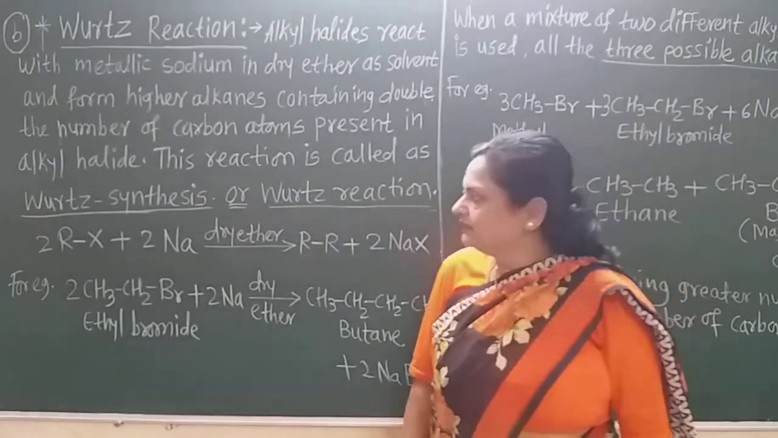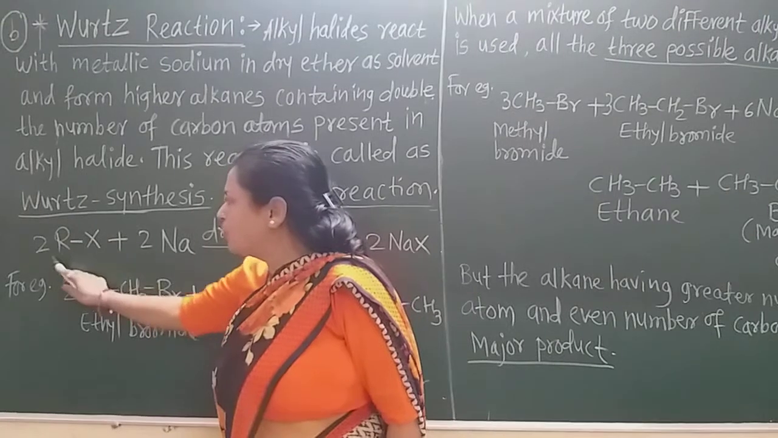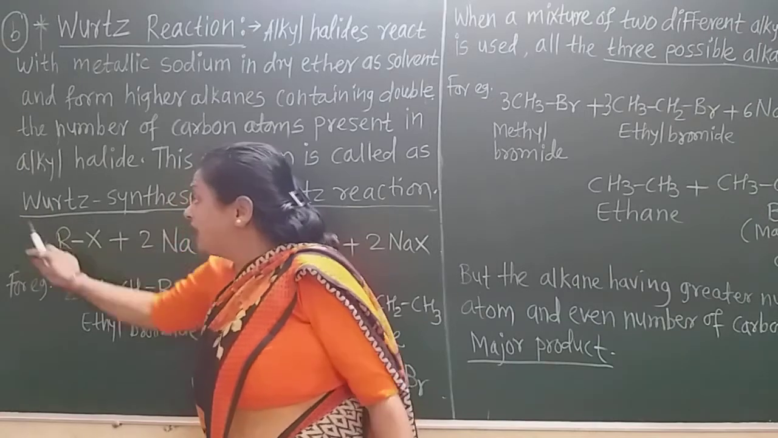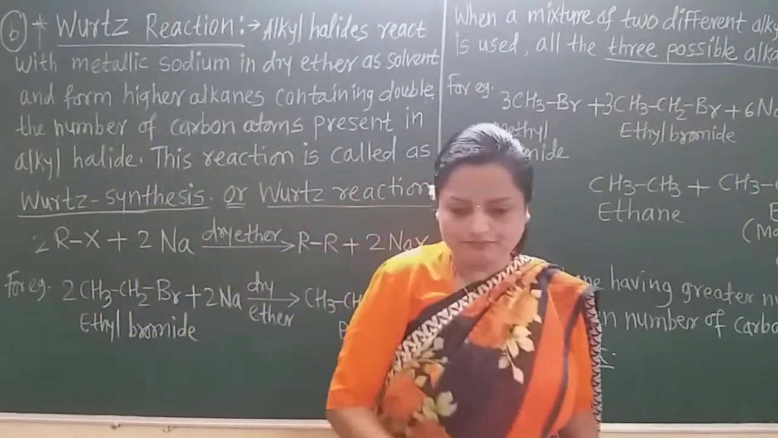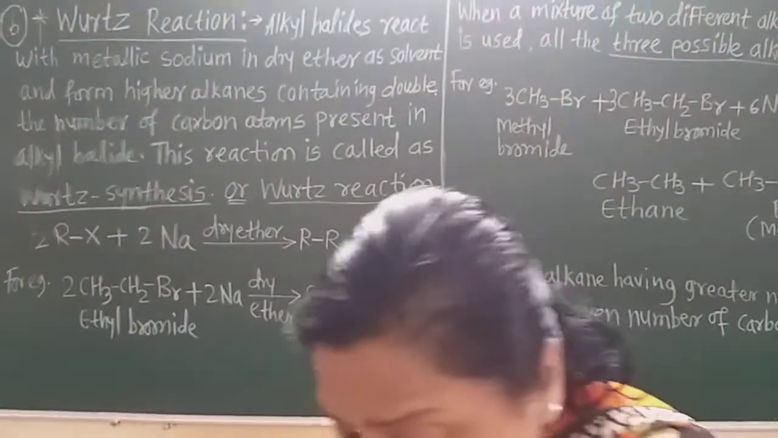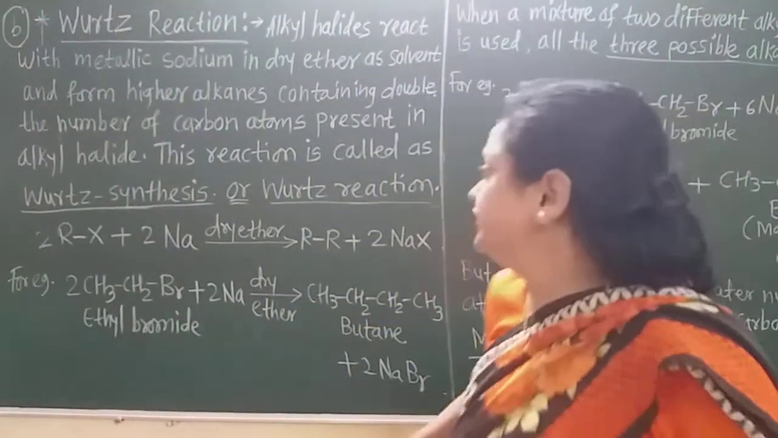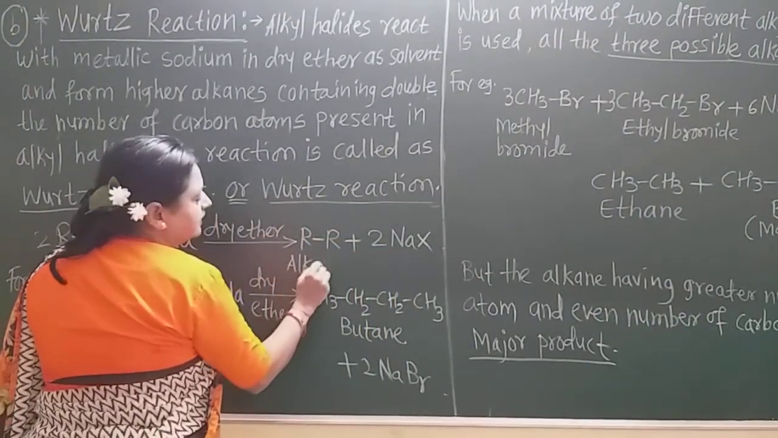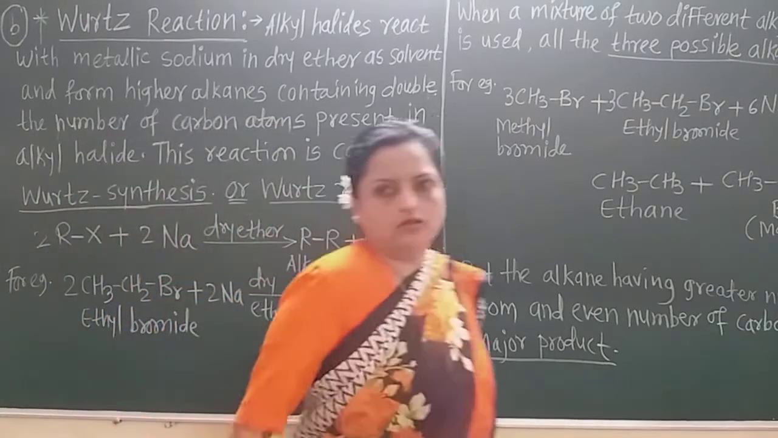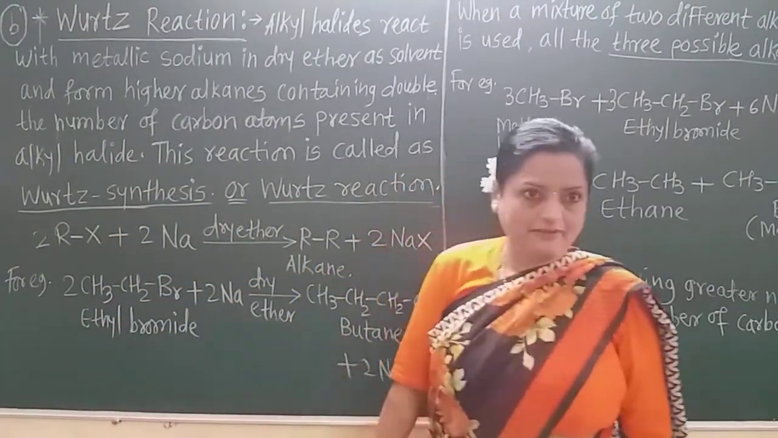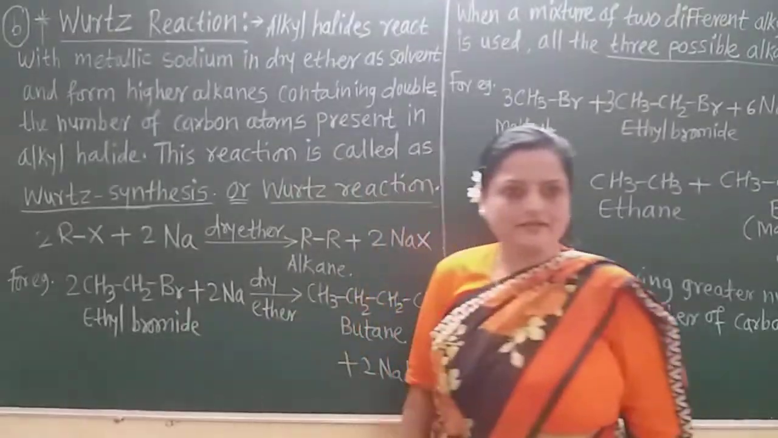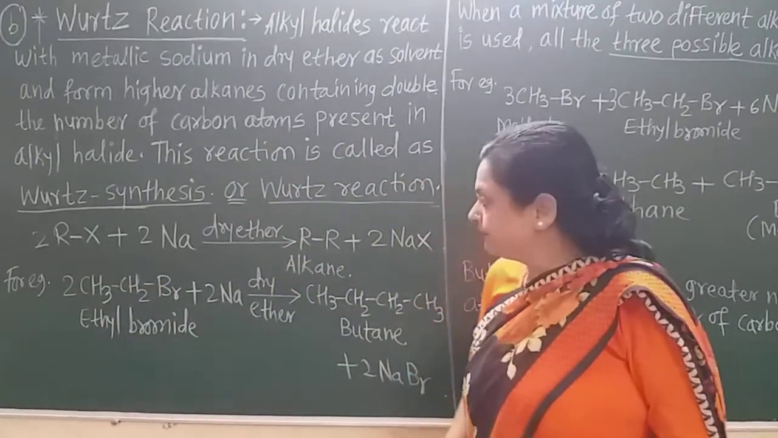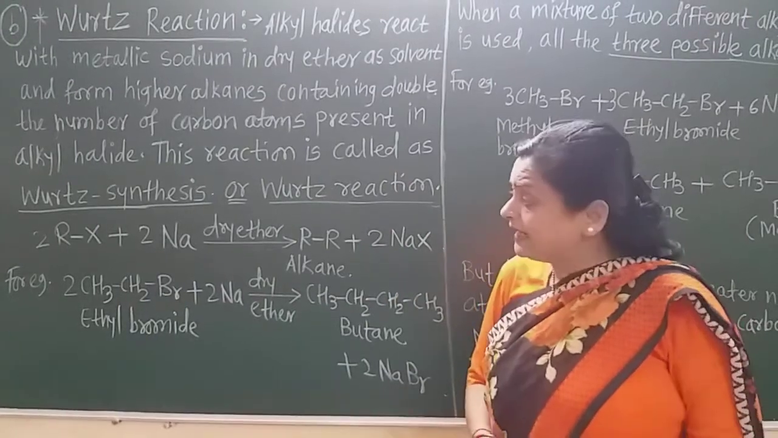What is that? The R, that is the alkyl group of one alkyl halide molecule, gets attached to the alkyl group of another alkyl halide molecule. And when two alkyl groups are attached to each other, there is the formation of a hydrocarbon, that is the alkane. Now how is it possible? Now take a particular example here. I take ethyl bromide. See here, ethyl bromide. I also take two molecules of ethyl bromide, which is the alkyl halide. When it reacts with sodium metal, what happens?